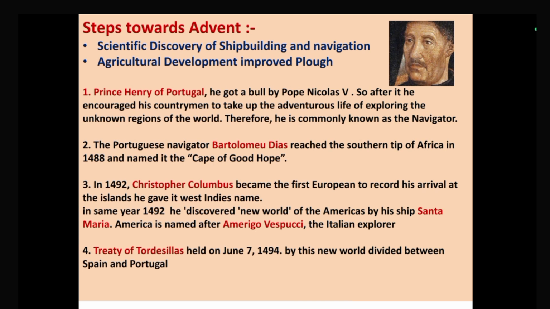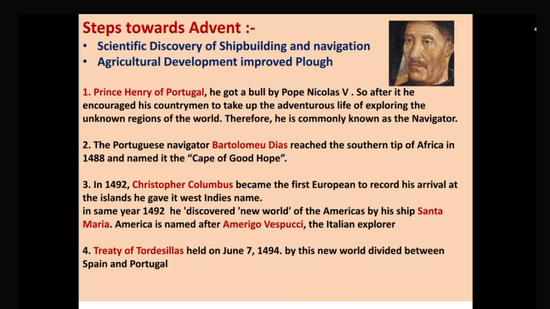First name is Prince Henry of Portugal. He got a bull from Pope Nicholas V. I hope if you check the image, you will find Prince Henry the Navigator. He got a bull from Pope Nicholas. So this bull means that now you conquer the world and you have to discover the unknown regions of the world. So for that reason, Prince Henry of Portugal is also known as Henry the Navigator.